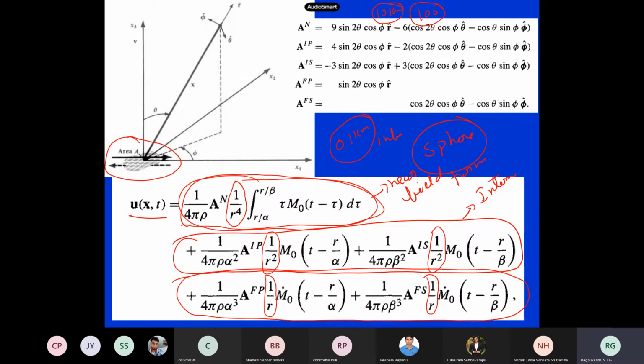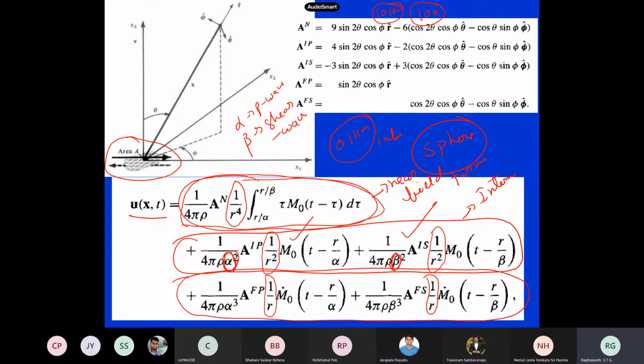If you see these equations carefully, there is an alpha here and a beta here. Alpha is the P wave velocity, and beta is the shear wave velocity. Now among P wave and shear wave, which one will have more amplitude? Shear wave. Why? Because shear wave amplitudes will be high, because our earthquakes are shear.